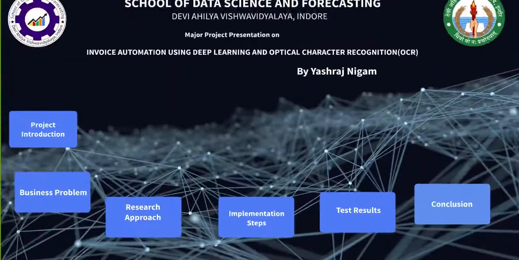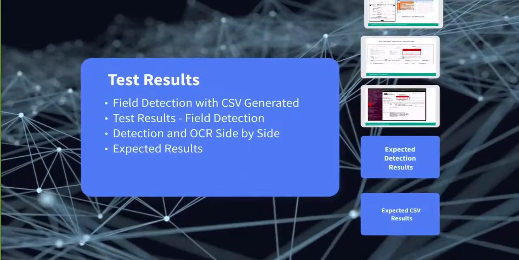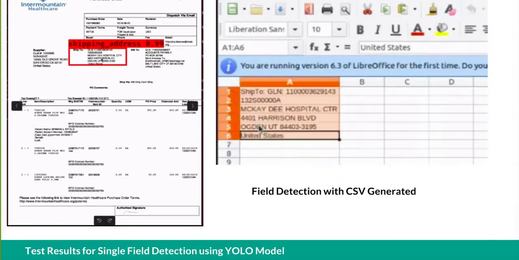And now we will come to the test results. Currently we have researched and developed for one class, for example shipping address, and we are working on multiple classes as well. As you can see here, this is the invoice and my model is 99% sure that this is the shipping address, and we apply OCR and the CSV is generated, as you can see here on the right side.